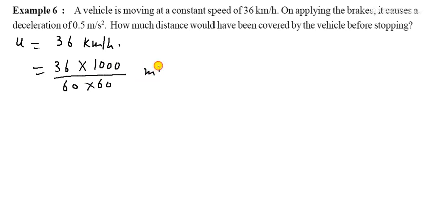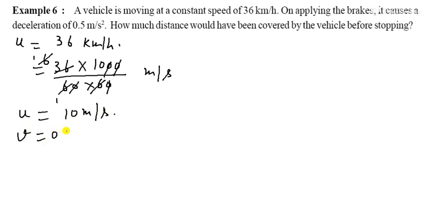First of all, it is changed into meter per second. So 36 kilometers is 1000 meter, and 1 hour is 60 into 60 seconds. So it will be converted into meter per second. Now 0 will be cancelled out with this one and 0 with this one. 6 ones are 6 and 6 sixes are 36 and here is 1. So it becomes 10 meter per second.